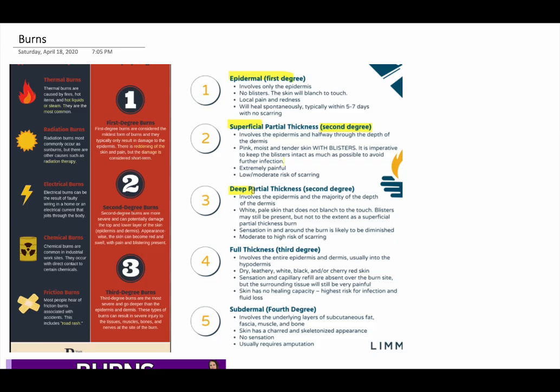Superficial partial thickness is one type. The second type of second degree burn is deep partial thickness burns. We'll learn about them in detail later on. Third degree is full thickness burns, and there is also something called a fourth degree burn, which is a subdermal burn.